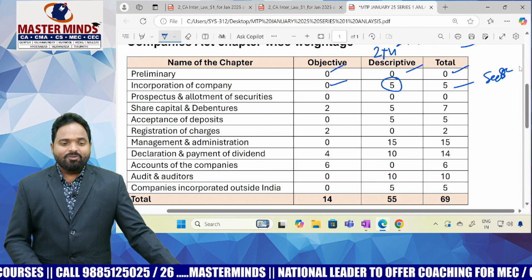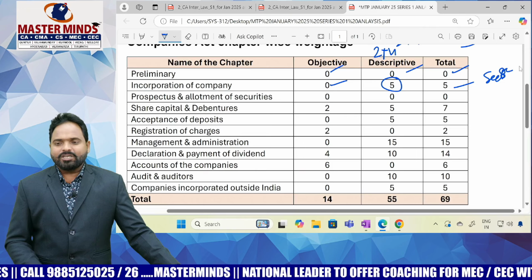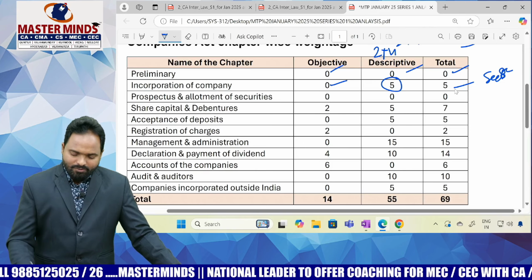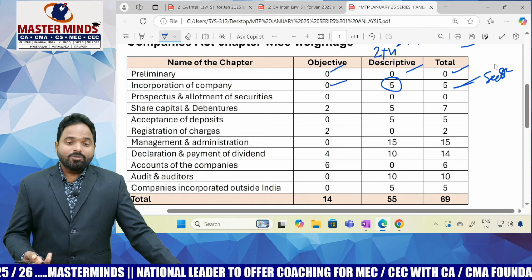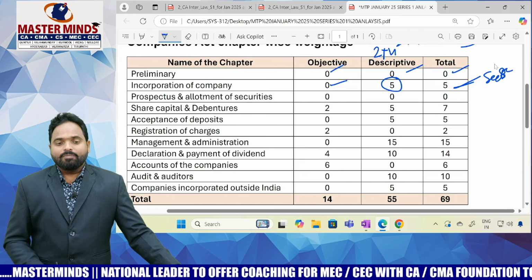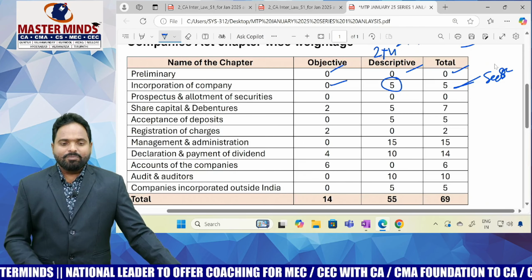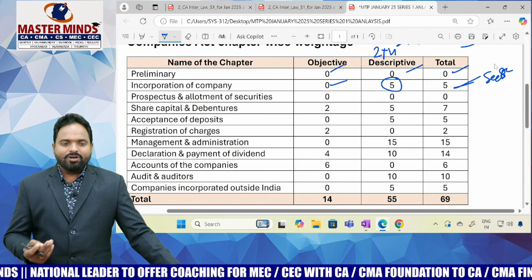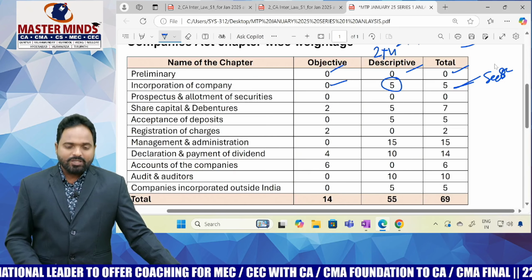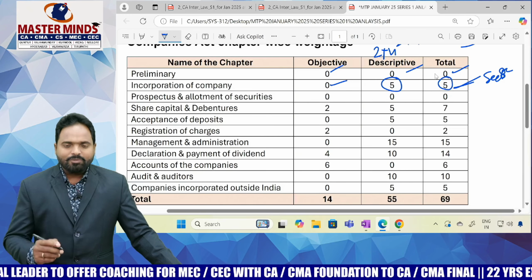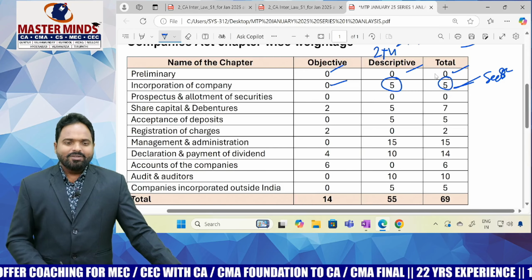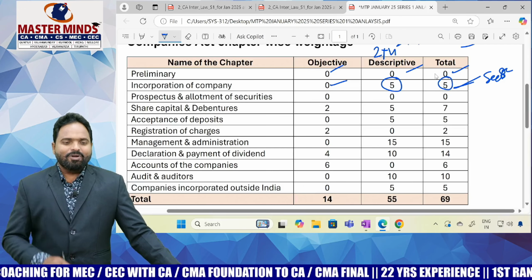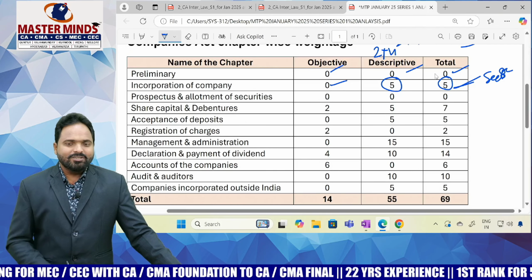So we are making wonderful efforts for these chapters, first chapter, second chapter, but so far only 5 marks are covered. In incorporation of a company, some 4 sub chapters are there: formation, incorporation of a company, MOA and AOA, alteration of MOA and AOA, documents and other related matters. Together, they asked only one 5 marks question. That is also section 8 company. Okay. Next chapter, chapter number 3, prospectus and allotment of securities.